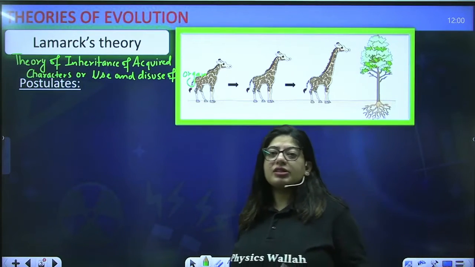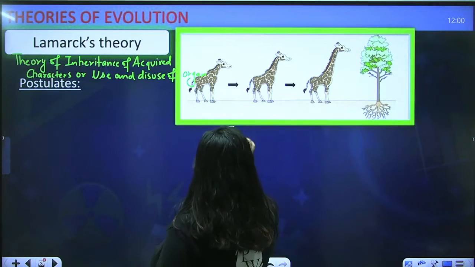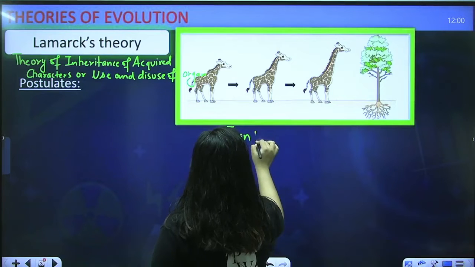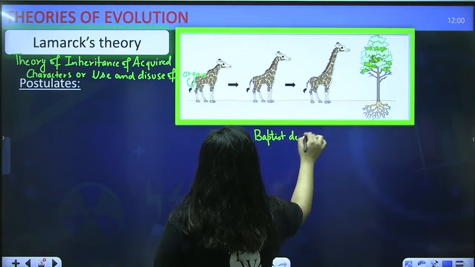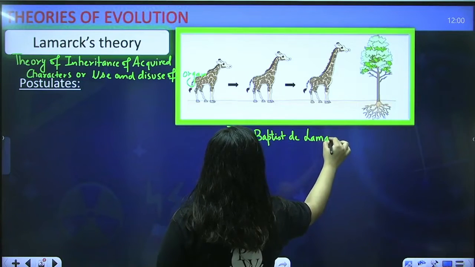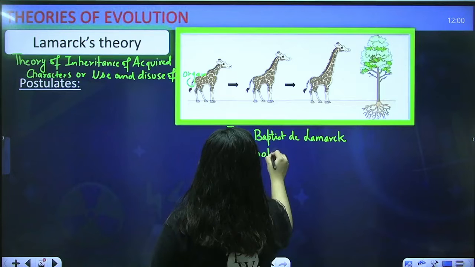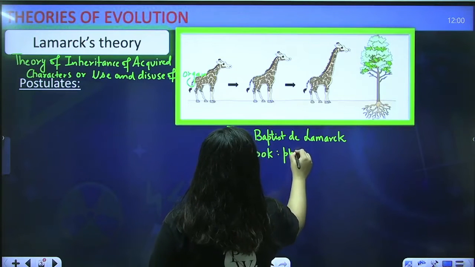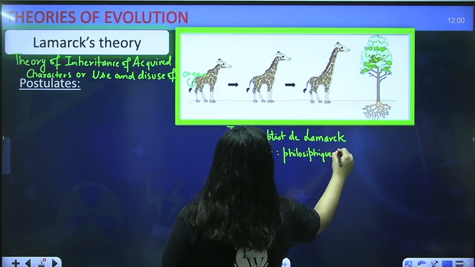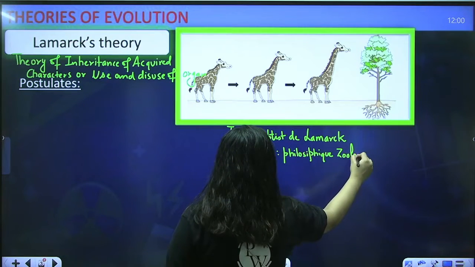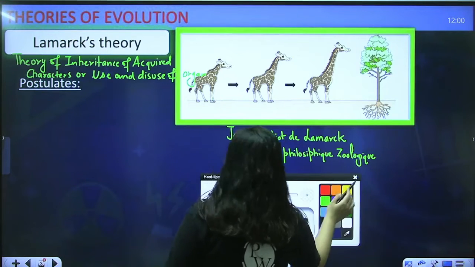So this theory obviously was given by Lamarck, who was the scientist here. His full name was Jean Baptiste de Lamarck. He gave this theory in a book, Philosophie Zoologique. So what did he say? What were the postulates of the theory?